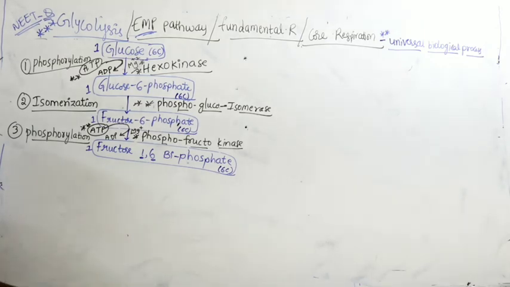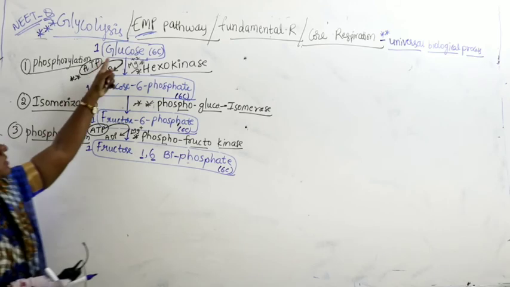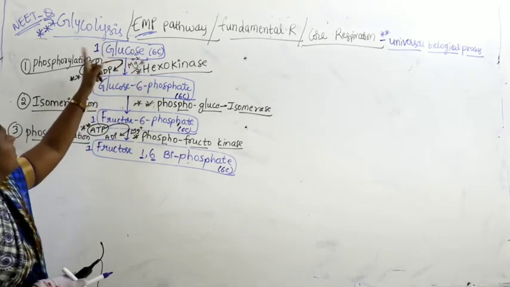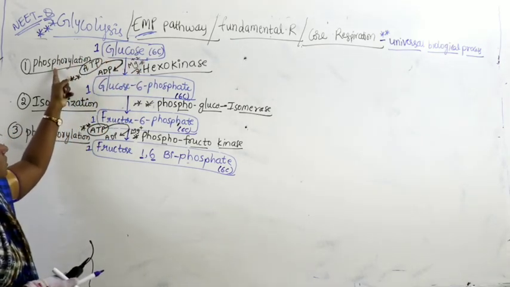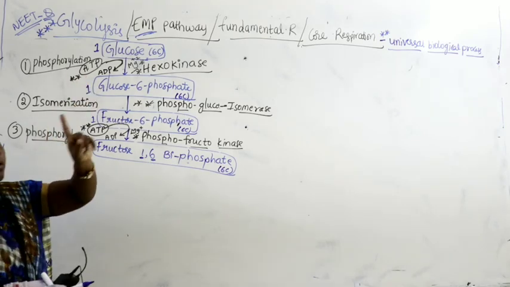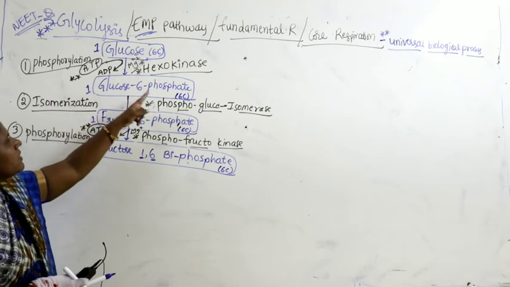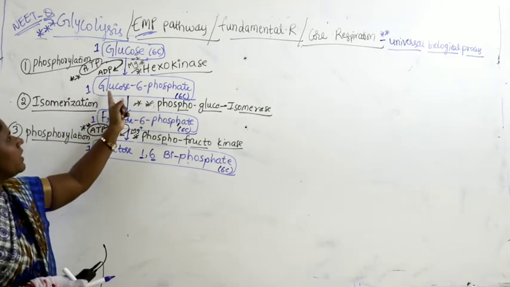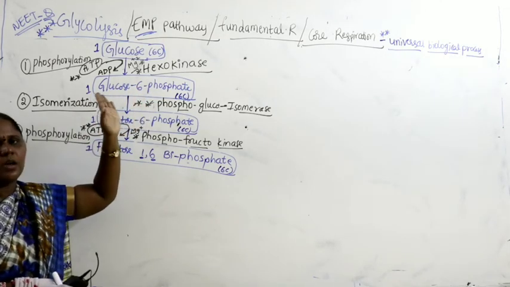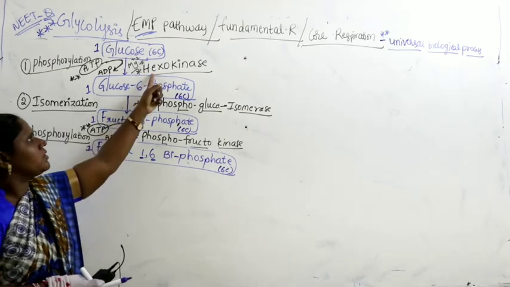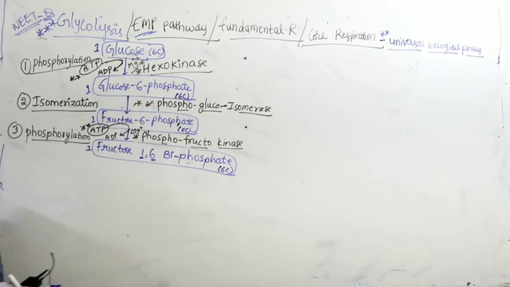This becomes very easy. Glucose, 6 carbons, now it undergoes a reaction called phosphorylation, consumes one molecule of ATP, converts into ADP. Now it takes phosphorus attached to the 6th carbon, it converts to glucose 6-phosphate with the help of an enzyme hexokinase.